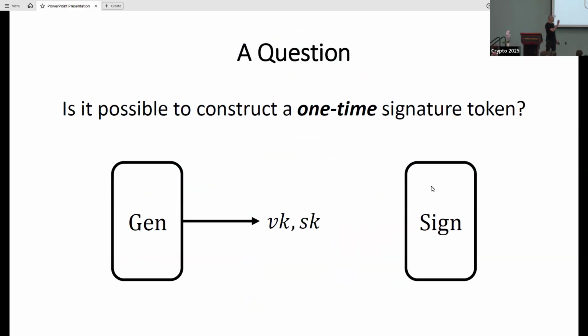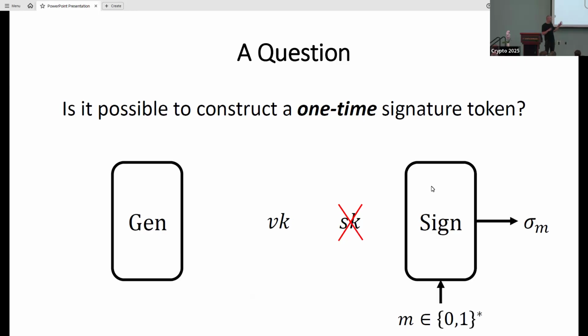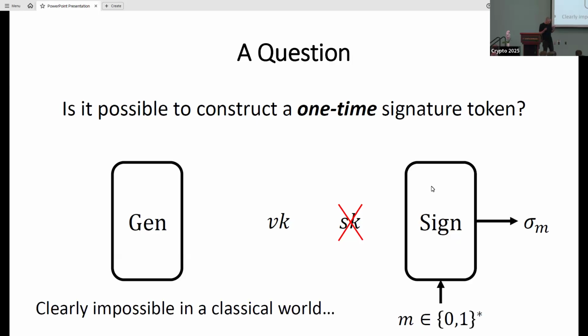Okay, so I would like to start with this question. Is it possible to construct a one-time signature token? So I'm going to have this generator. It's going to sample a verification and signing keys. And given an arbitrary message M, when I sign, the signing process is going to somehow consume the signing key and destroy it uncontrollably, even though I held a copy of it before. And we don't need to think too much about it. In the world of classical information theory, that's clearly impossible.